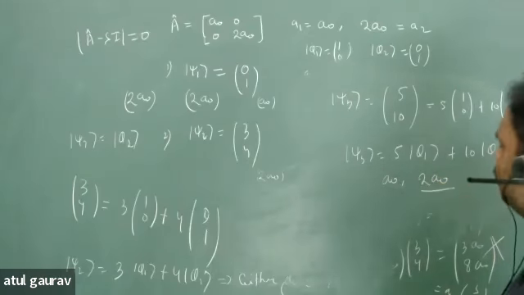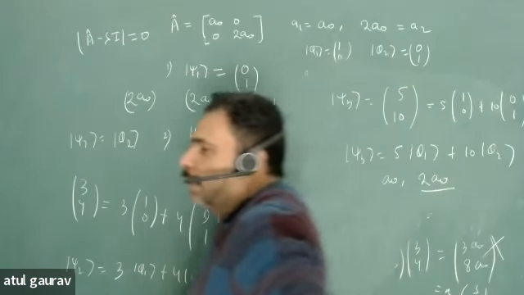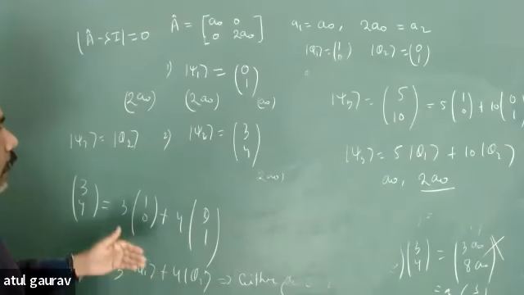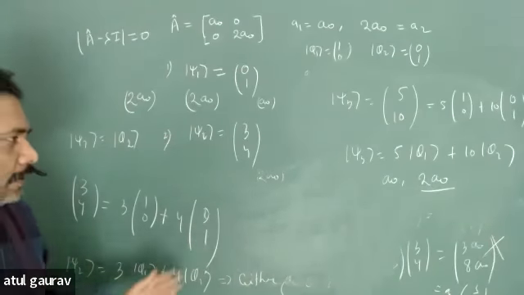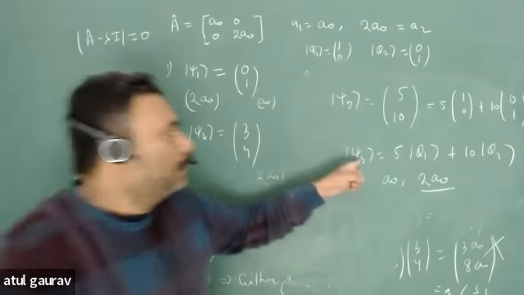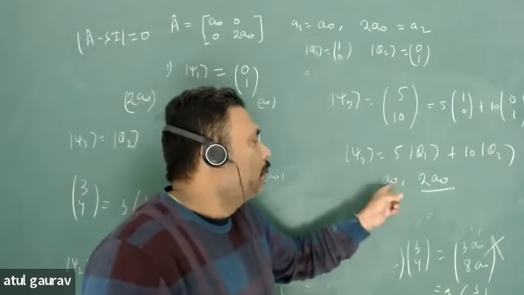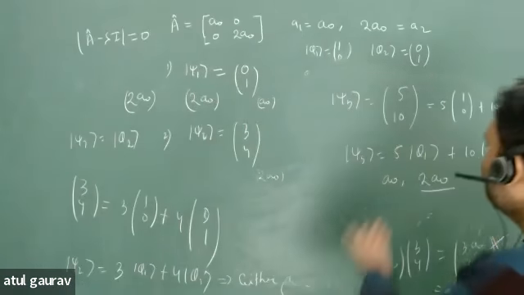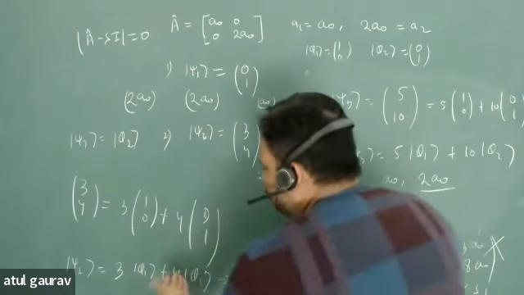Exactly. Isn't it? Now my question is that, suppose you have this state, here you are also going to measure A0 or 2A0. On this state, here you are also going to measure A0 or 2A0. Then what is the significance of this 5, 10, 3 and 4?